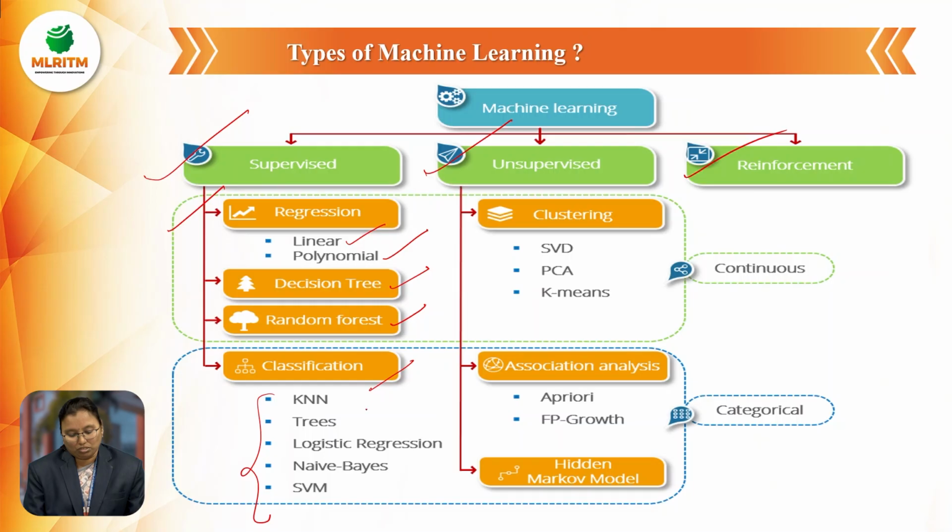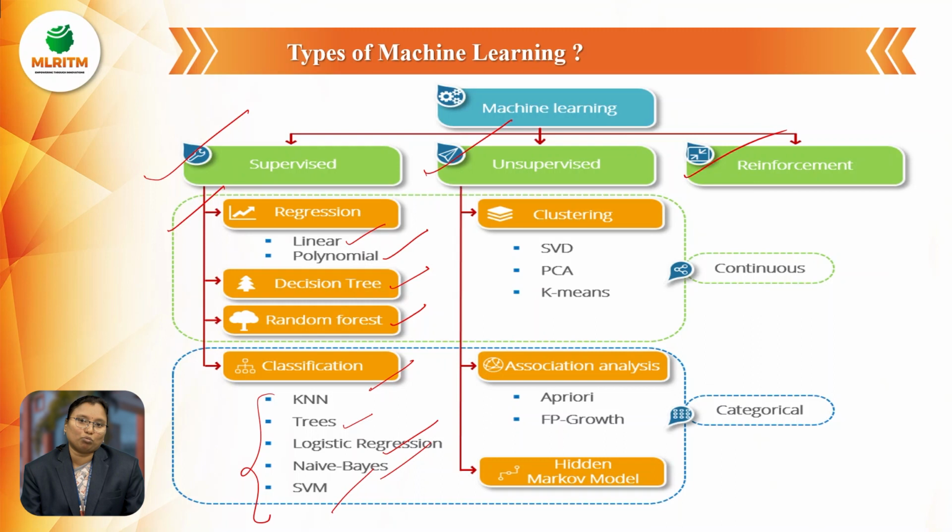K nearest neighbors. And next one is the trees. Either you can take the decision trees, and logistic regression, Naive Bayes, SVM. SVM in the sense, support vector machine. This is called classification. And regression. Regression in the sense, in that regression, linear and polynomial is there.